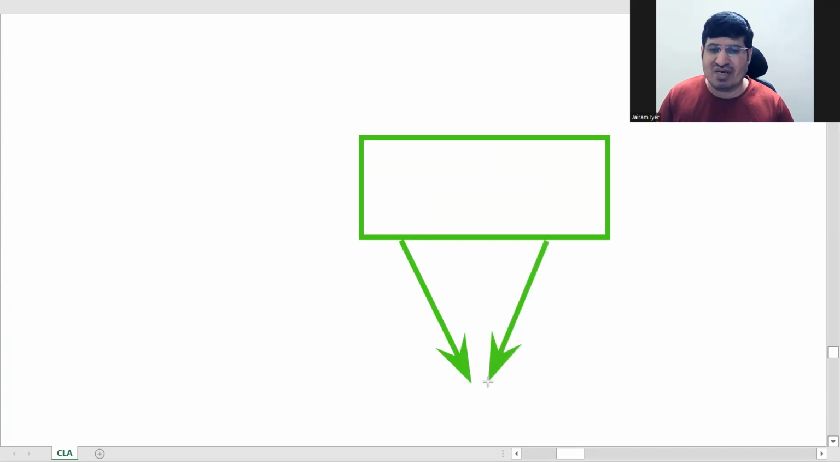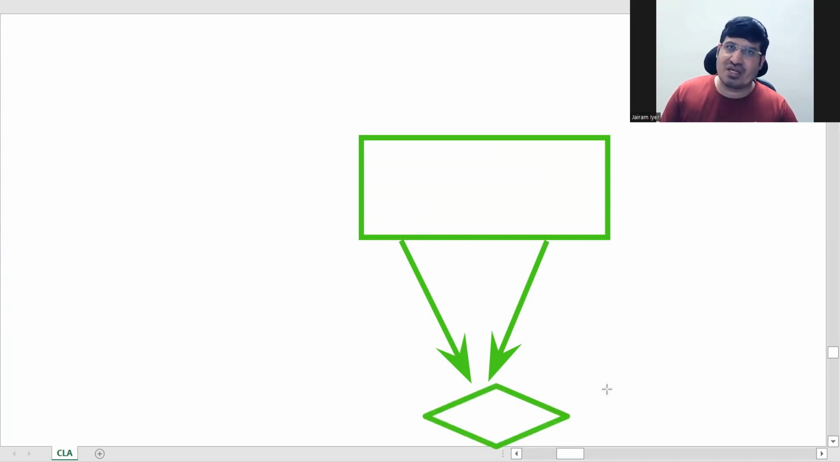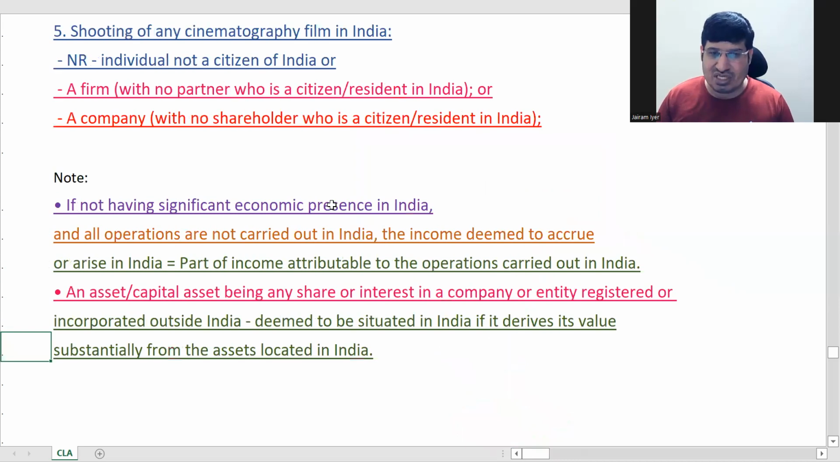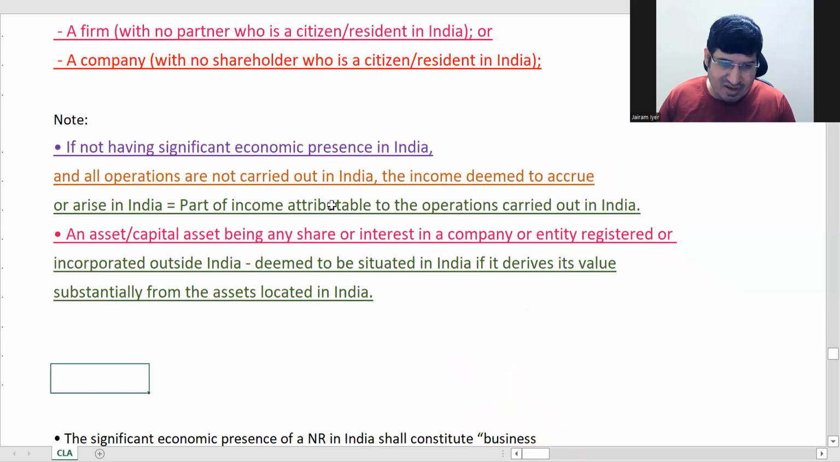Foreign company is deriving its income from India. This is India, let us say. Although it is a foreign company, if you have got shares of this company, it will be deemed to accrue or arise in India if that asset gets the major part of its value from India. That's what they are trying to say: it derives its value substantially from assets located in India.